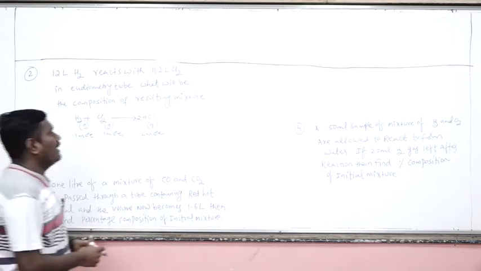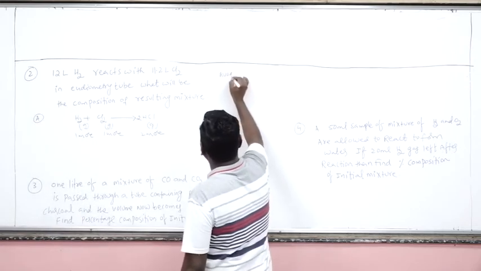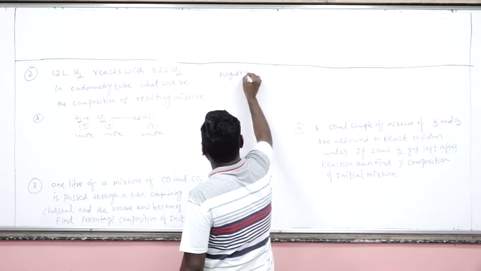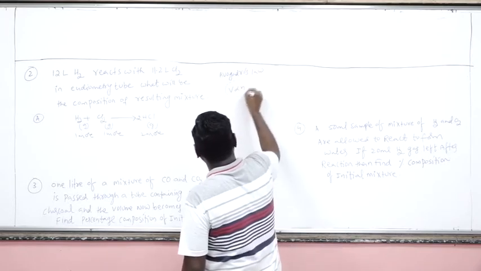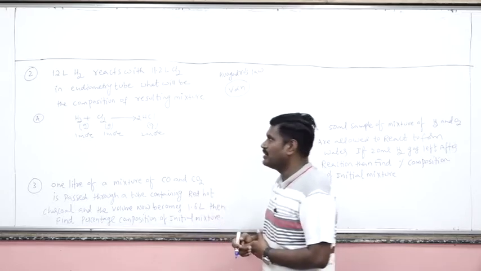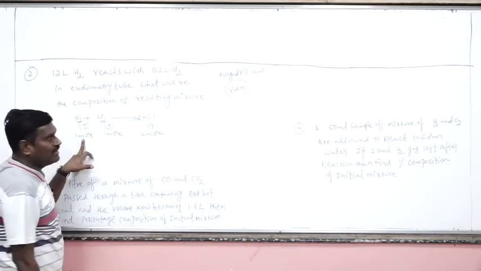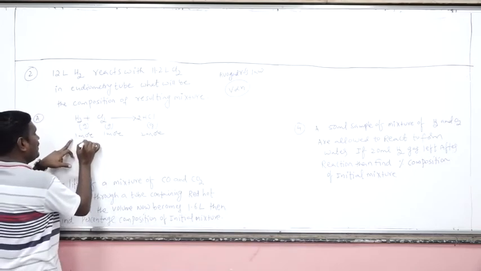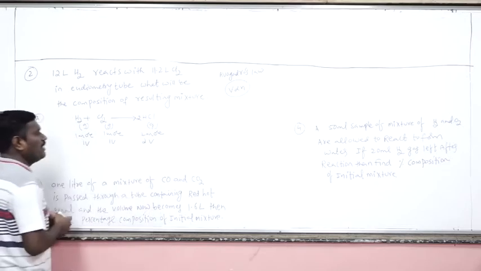We know Avogadro's law. According to Avogadro's law, at constant temperature and pressure, the volume of a gas is directly proportional to the number of moles. Instead of moles, shall I deal with volume? That means this is one volume, this will be one volume, this will be how many volumes? 2 volumes.